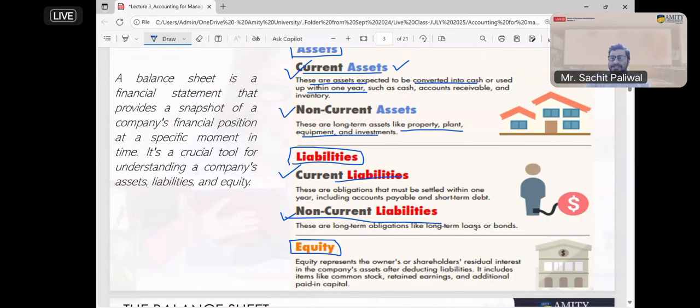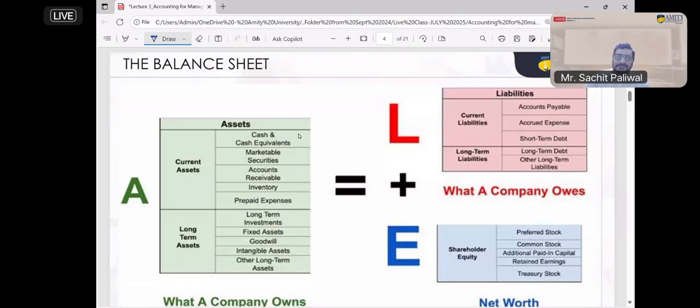Now, what is equity? Equity is the owner's contribution. So as an owner, how much you have invested in the business, that is called equity. So there are three components. One side you have an asset, and the other side you have a liability plus equity. It looks like this.